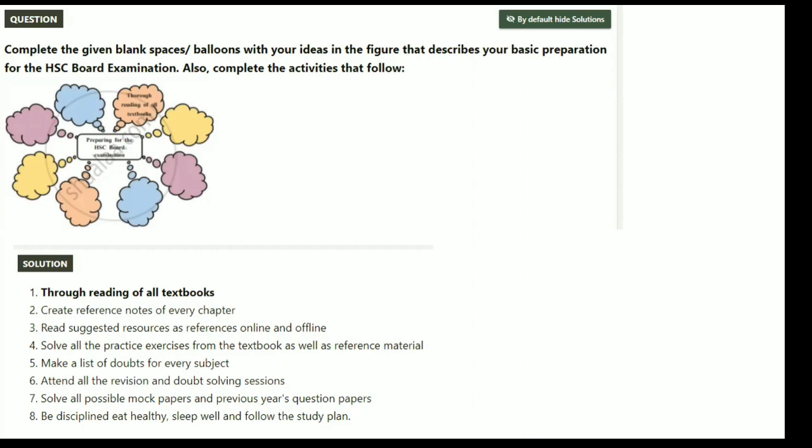Okay, so make a list of doubts for every subject, and attend all the revision and doubt solving sessions, not missing any of them, so that it will clear your doubts. Solve all possible mock papers and previous years' question papers. Be disciplined, eat healthy, sleep well, and follow the study plan. Okay, that's how you are going to prepare for your HSC board examination.